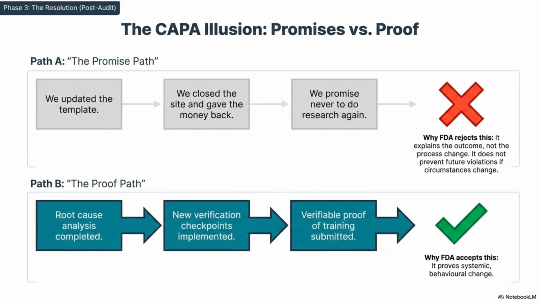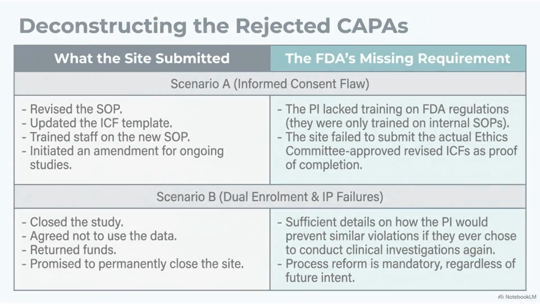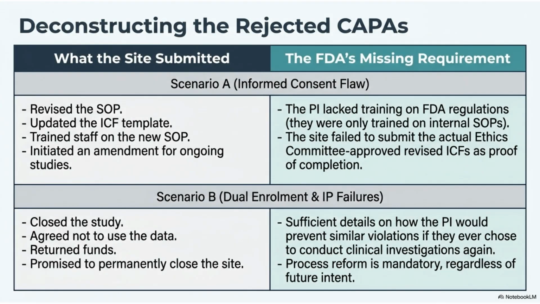When resolving issues, avoid the promise path. The FDA rejects simple promises of improvement. Instead, follow the proof path, which involves performing root cause analysis, implementing new verified checkpoints, and providing evidence of behavioral change. Many CAPAs are rejected because they address outcomes rather than systemic processes.